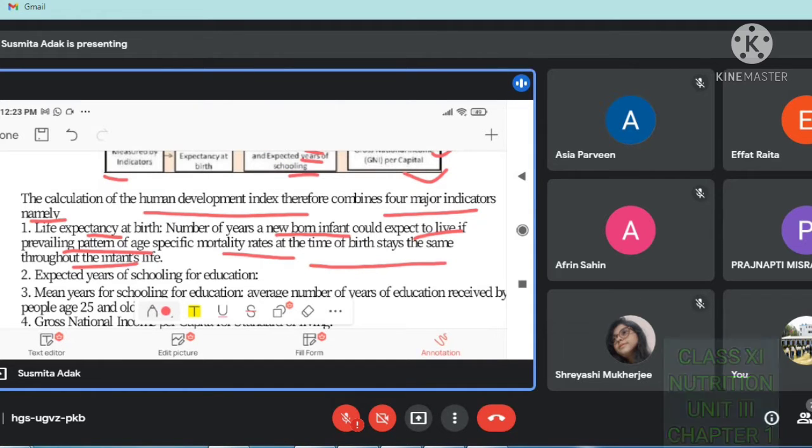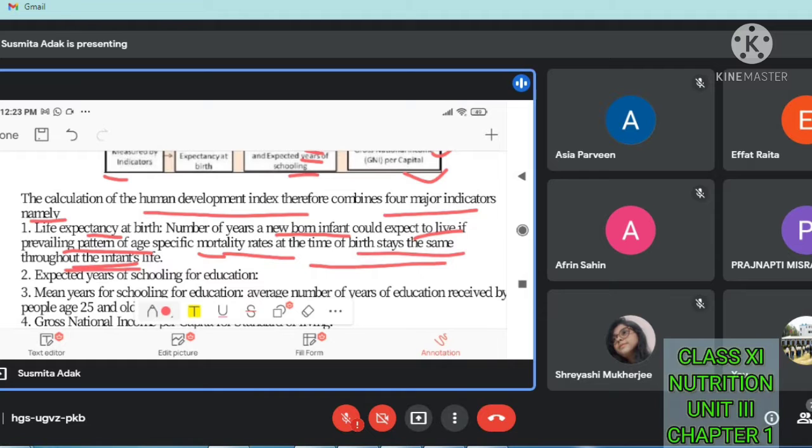The family expects that this baby should live for 70 or 80 years.